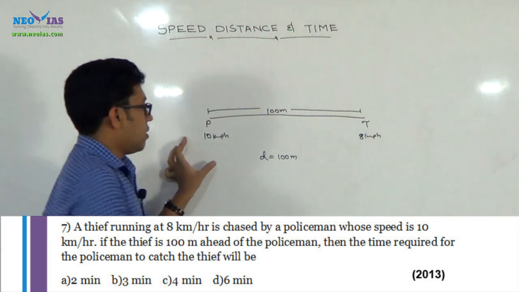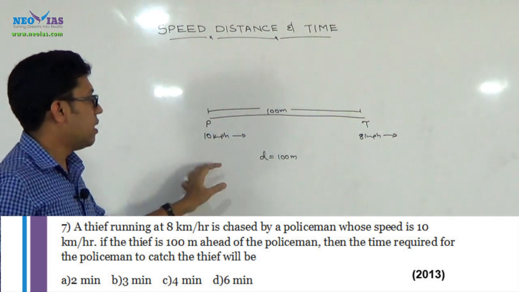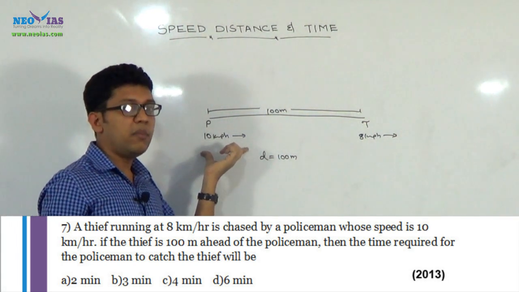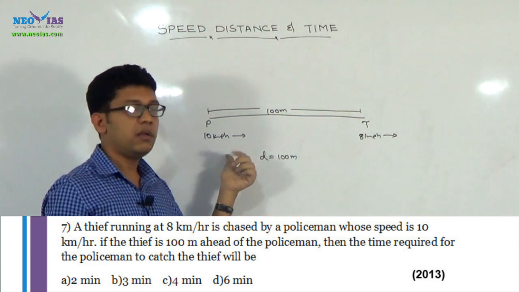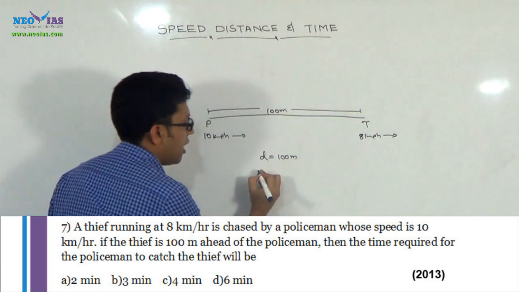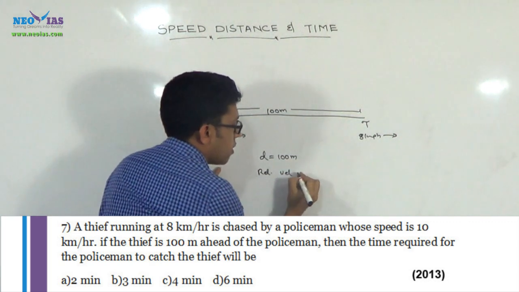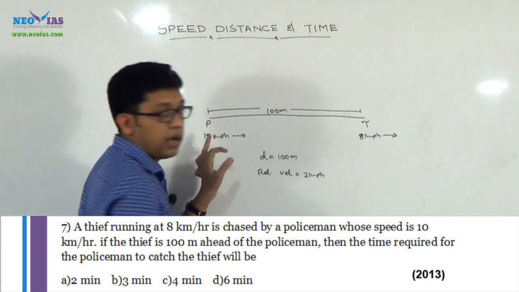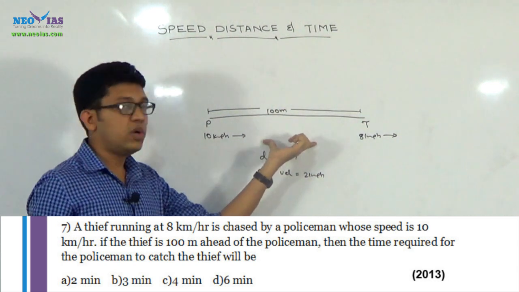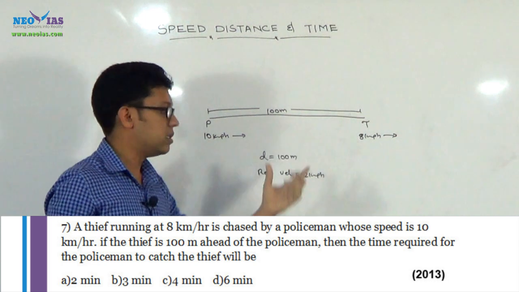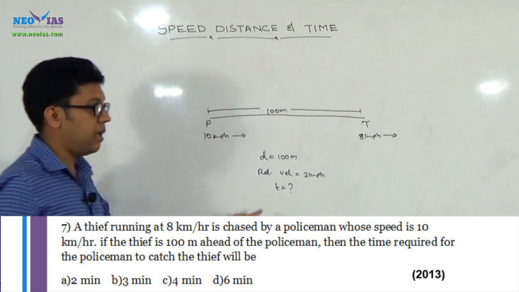Okay, then the direction of the velocity is this direction. That is, the policeman is having 2 km per hour speed more than the thief. That is, the relative velocity between policeman and thief is 2 km per hour, that is 10 minus 8. Since they are moving in the same direction, to get the relative velocity we need to take the difference of the two speeds, that is, the relative velocity is 2 km per hour. Then only we need to find the time to catch the thief.